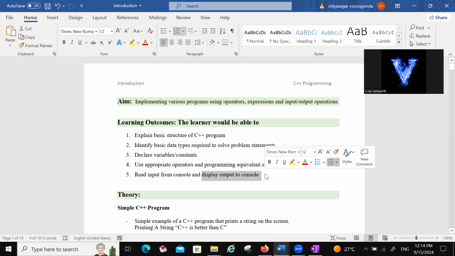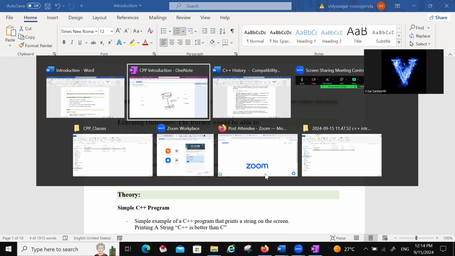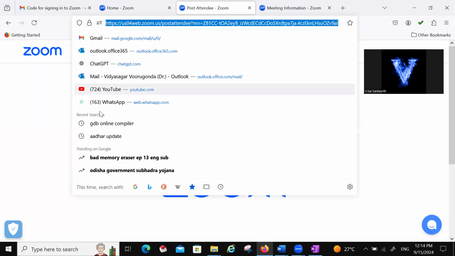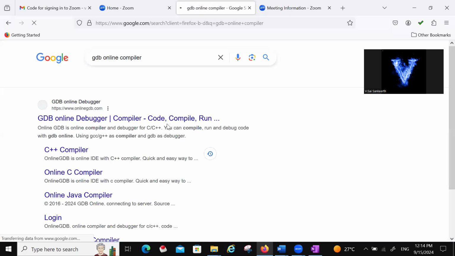Console means screen display purpose. So a simple program I would like to take. You can use any online compiler.